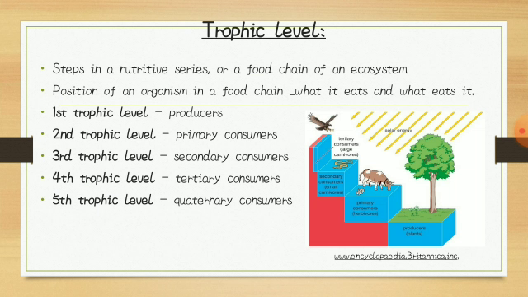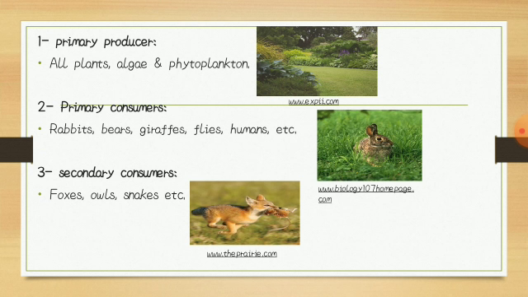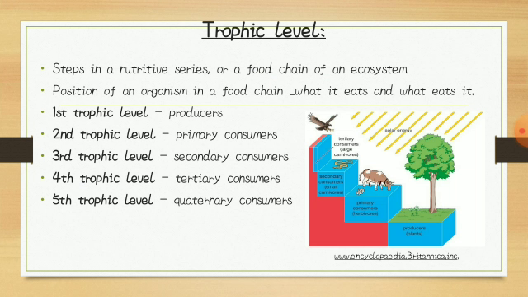Next, trophic level. Steps in a nutritive series or a food chain of an ecosystem are called trophic levels. The position of an organism in a food chain, what it eats and what eats it. First trophic level producers, second trophic level primary consumers, third trophic level secondary consumers, fourth trophic level tertiary consumers, and fifth trophic level quaternary consumers.